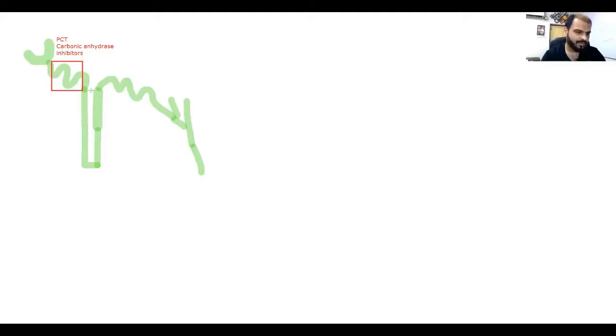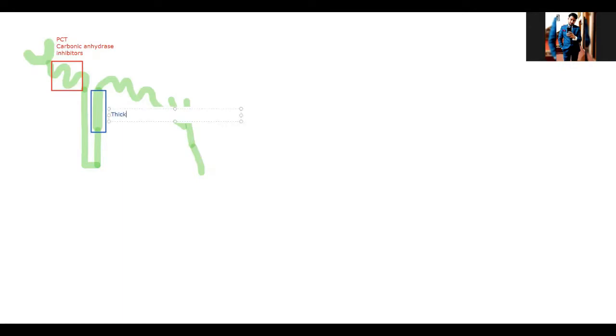So here, in this area, the diuretics which act are known as the loop diuretics. Very good. This is the thick ascending limb of Henle, and here the drugs which act are known as the loop diuretics.